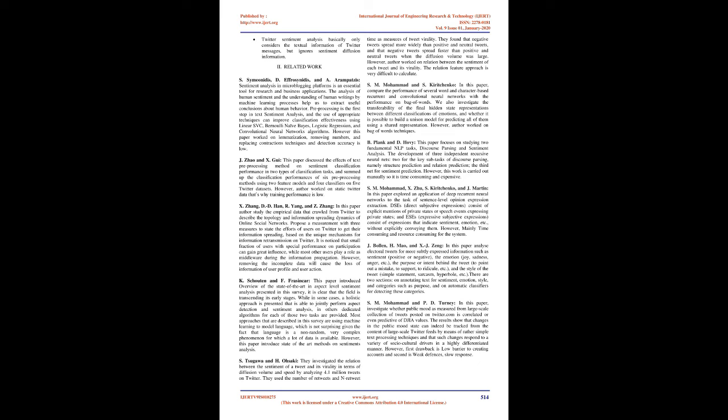In this paper, authors study the empirical data crawled from Twitter to describe the topology and information spreading dynamics of online social networks. They propose a measurement with 3 measures to state the efforts of users on Twitter to get their information spreading, based on the unique mechanisms for information retransmission on Twitter. It is noticed that a small fraction of users with special performance on participation can gain great influence, while most other users play a role as middleware during the information propagation. However, removing the incomplete data will cause the loss of information of user profile and user action.